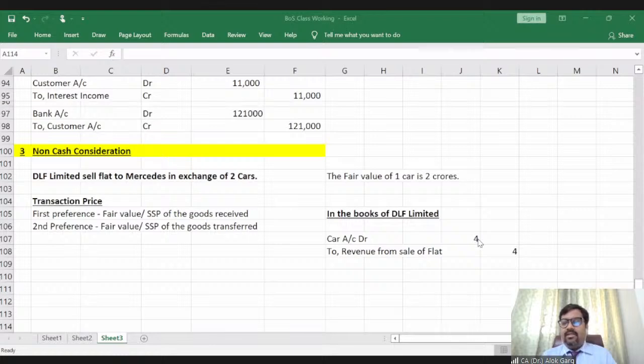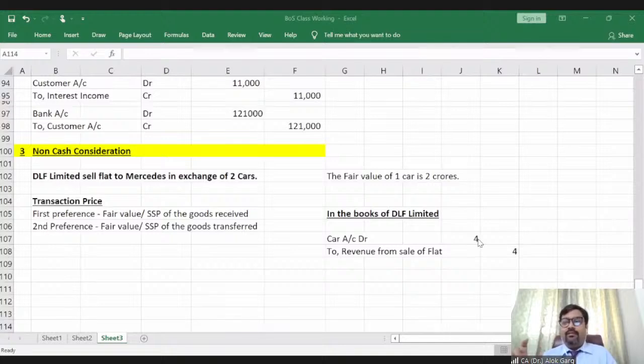Jay is saying for barter transaction, no revenue will be booked. Yes, for barter transaction, if it is with entities in the same line of business, then no revenue will be booked. But if there are different entities, for example, DLF Limited, which is into real estate, and it is selling a flat to Mercedes, and Mercedes is into automobiles, right? In this case, this is a barter transaction, but DLF will recognize revenue on the basis of the fair value of the car, right? And Mercedes will recognize revenue on the basis of the fair value of the flat, right?